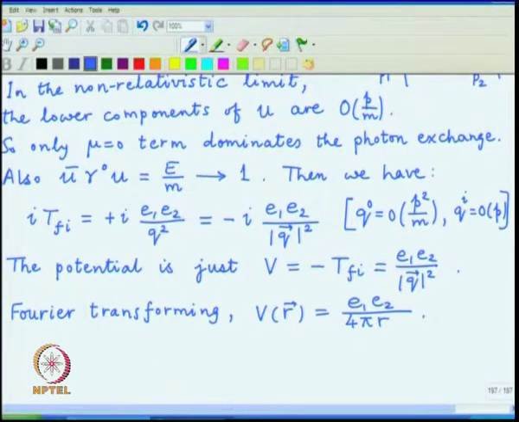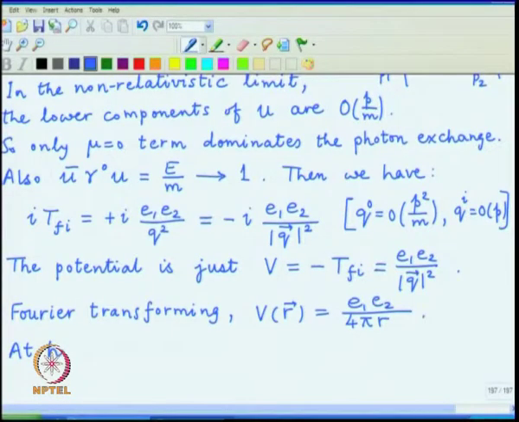And in more detail, if one wants to calculate to higher order, one can follow the same procedure, but involve more complicated diagrams.